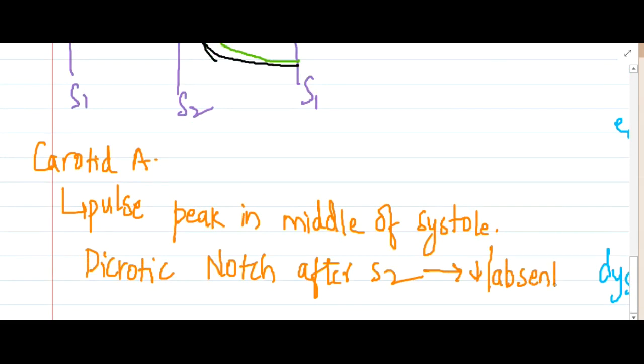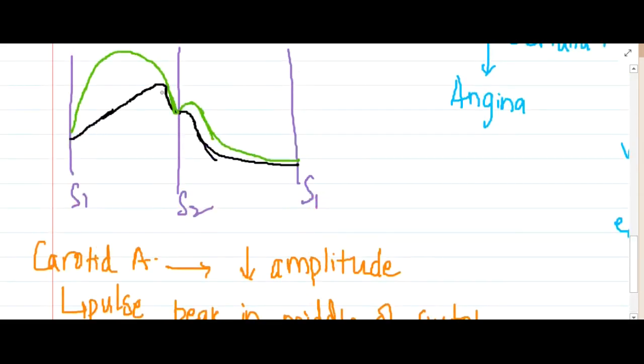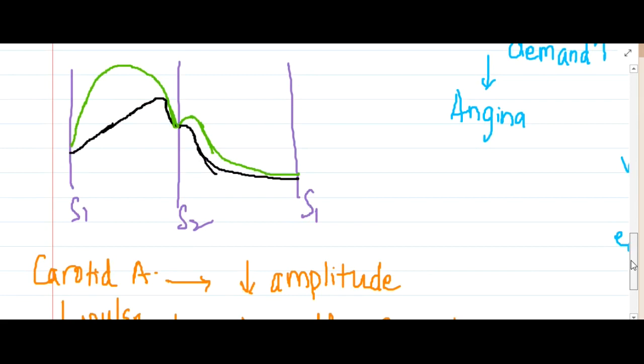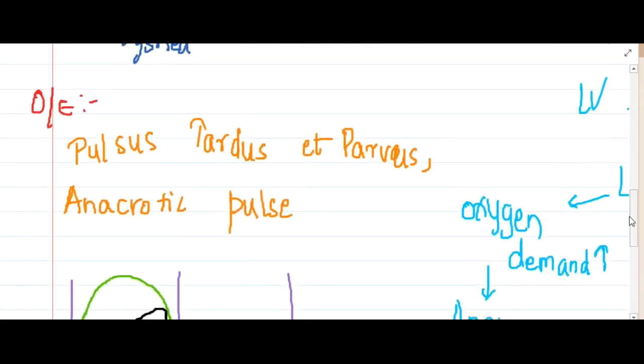And one more important thing is that the pulse here has decreased amplitude. See, it is this big normal pulse, but now it is decreased in amplitude, and the dicrotic notch may be absent. Because of absence of the dicrotic notch, we call it an anacrotic pulse.